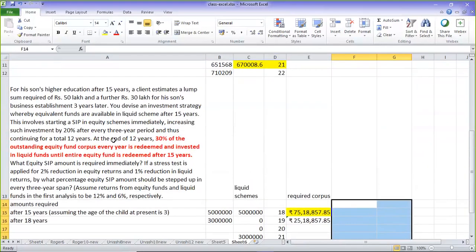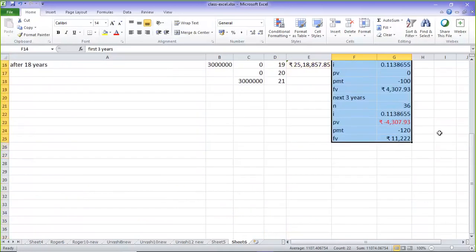So what they say is, at the end of 12 years. Come on. See how difficult it is when you start thinking in one line. So here what they say is your investments are continuing for 12 years. But your withdrawal from equity is starting after 15 years. So the last 3 years only he is doing something. What he is doing? 30% of the outstanding equity fund corpus every year is redeemed and invested in liquid scheme until the entire equity fund is redeemed after 15 years. So this process is starting after 12 years only. Luckily we are safe up to 12 years. So let us do this process up to 12 years.